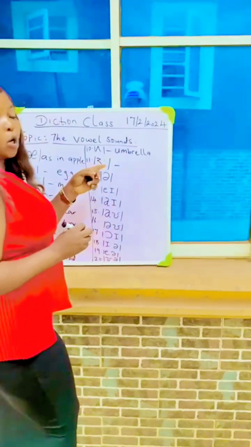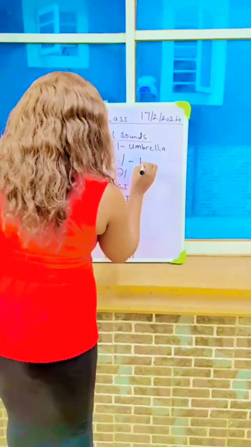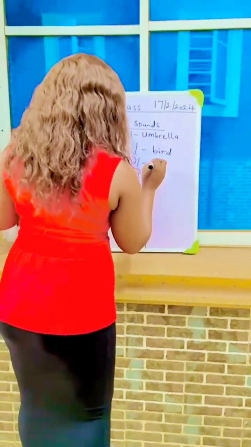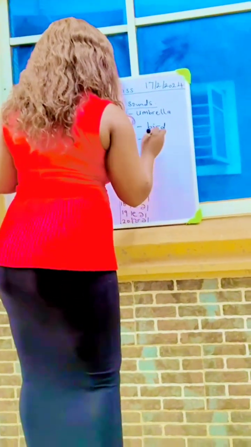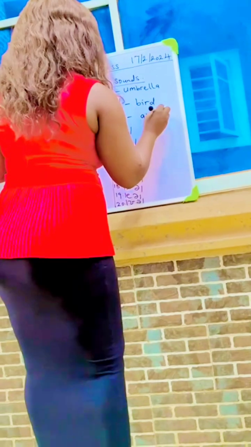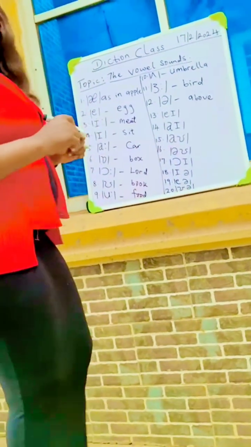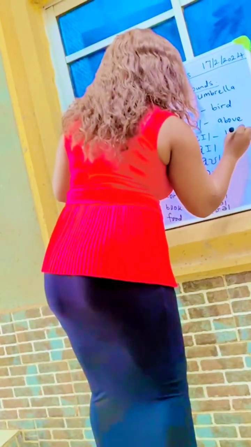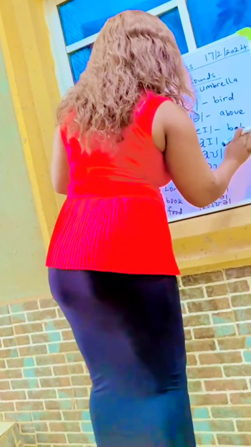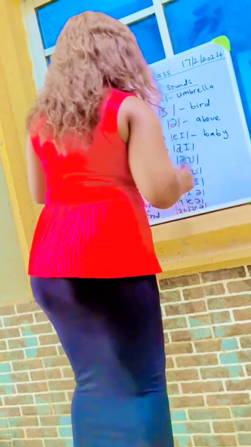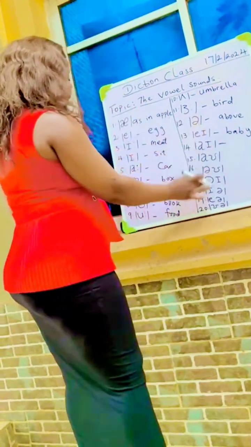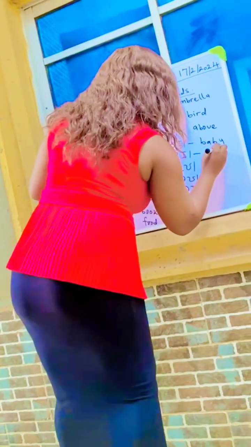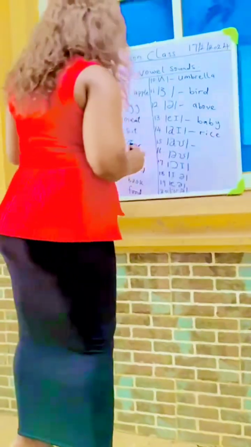Then we have this is a long sound, as in bird. Then we have, as in, okay, above, above. Then we have a, as in baby. You call it baby. Then we have I. These are the diphthongs. Hope you remember, right? Then we have I, as in rice. Ow, as in